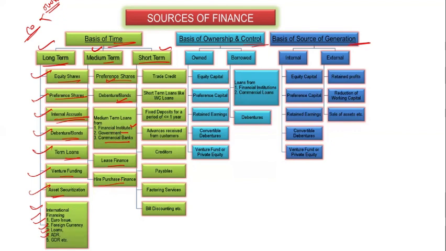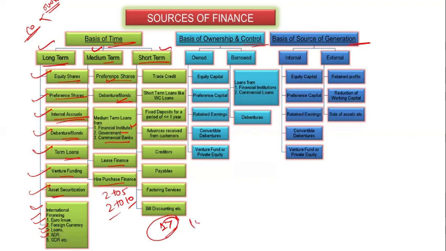hire purchase financing. They are medium term because they have a specific time duration, either 2 to 5 years or 2 to 10 years. So these are the times, so this is medium term. And in the short term, it's less than 1 year. If it is less than 1 year, then this timing is for the short term.